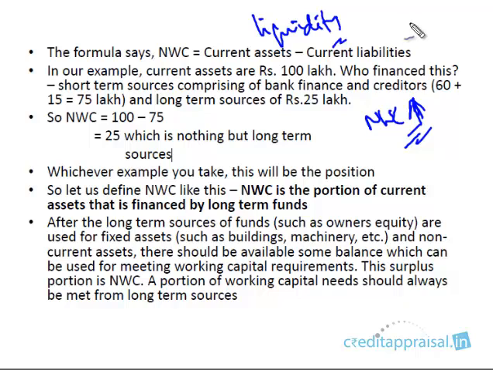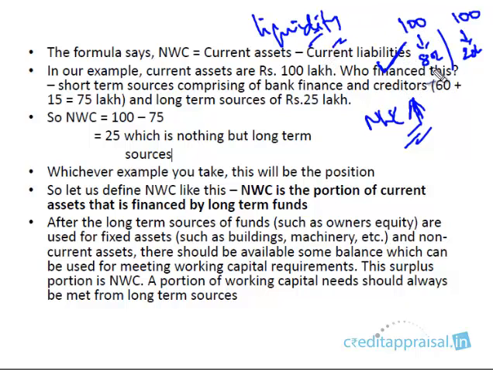So if you have two companies which have current assets of 100, but for one company the current assets were financed by 80 lakhs of long-term sources, whereas for the other company only 20 lakhs was financed from long-term sources. You like the first company more as a banker because it will have more liquidity.